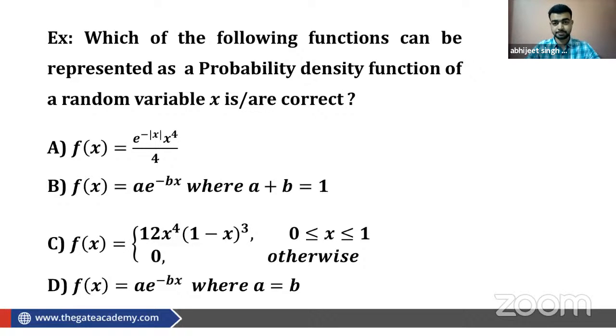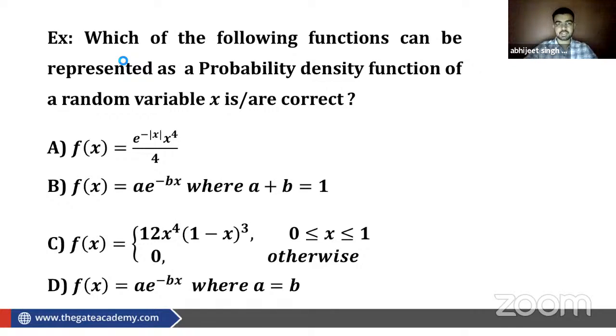Why? Because here a lot of calculation will be required. And I am sure that in GATE 2020 they will not ask such kinds of questions where a lot of calculation is required, because it will take a lot of time. On an average, one question should be given 2.5 minutes. If you divide 180 minutes by 65 questions, you get 2.5 minutes for one question. So if any question takes 4 minutes, 5 minutes, or 3.5 minutes to solve, then it is not of GATE level.